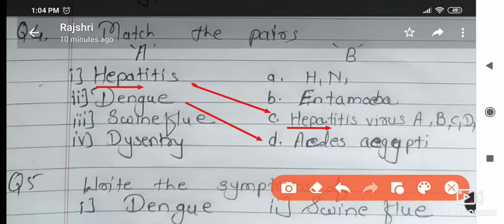It spreads this disease. Next is swine flu, spread by H1N1. This virus is responsible for the disease swine flu. And the fourth is dysentery. Dysentery is spread by dirty contaminated water. When we drink it, Entamoeba is present in it, and because of this Entamoeba we get dysentery. So these are the match the pairs.